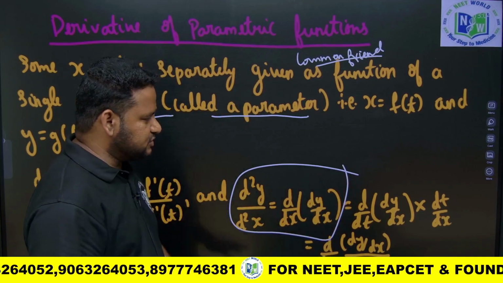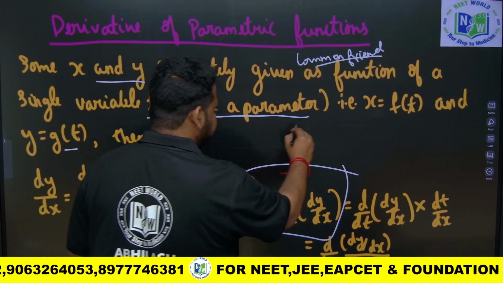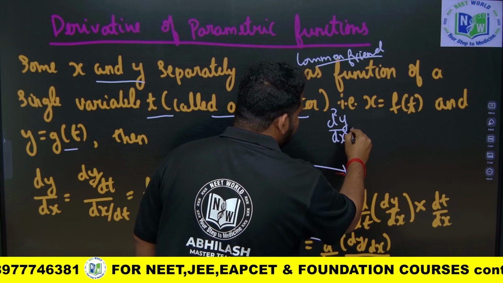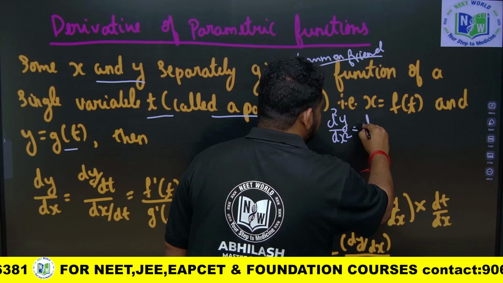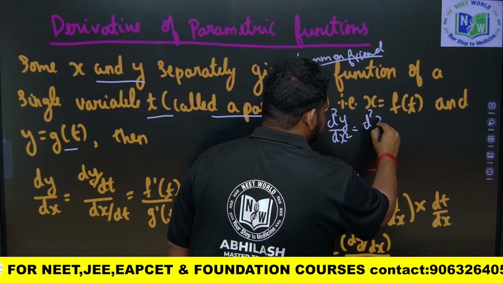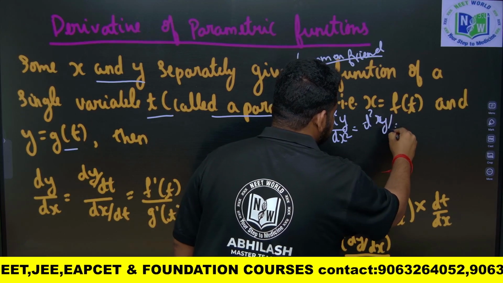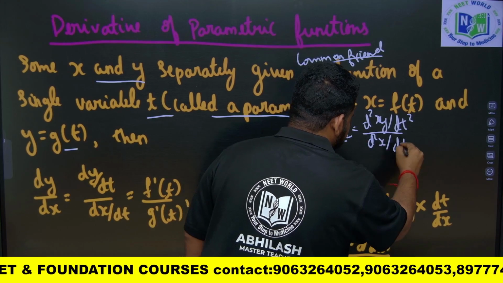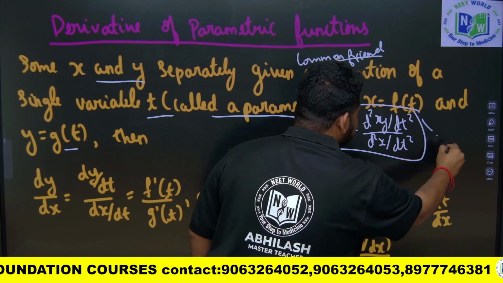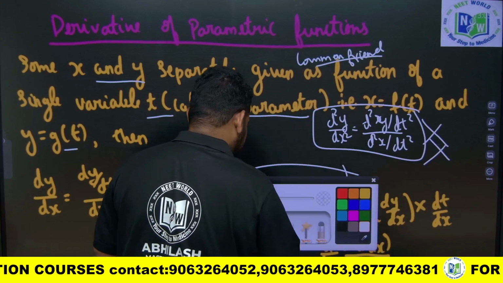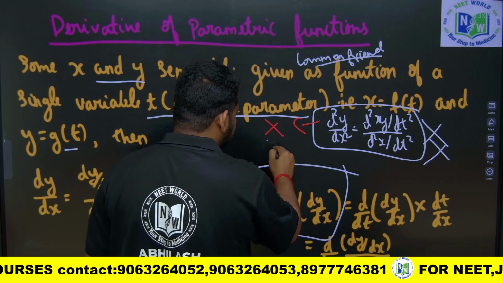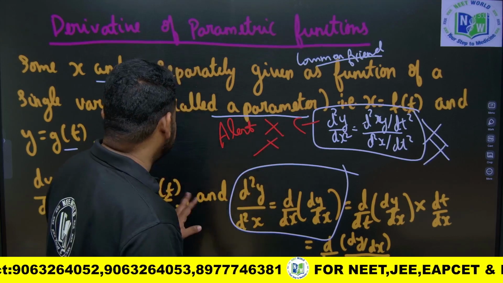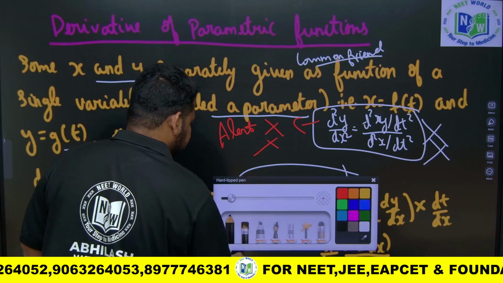One mistake you will make here is, suppose they give d square y by dx square. What students will do is take d square y by dt square divided by d square x by dt square. This is completely wrong, friends, so you must be alert here. This is not the way. If you have to find d square y by dx square, this is the method we have to follow.